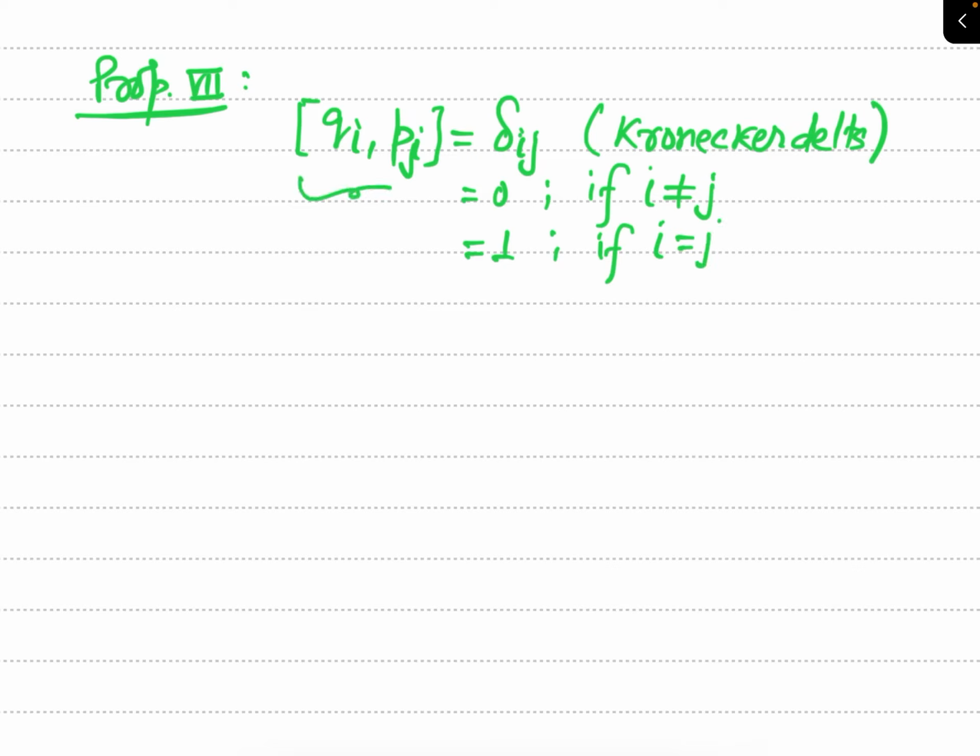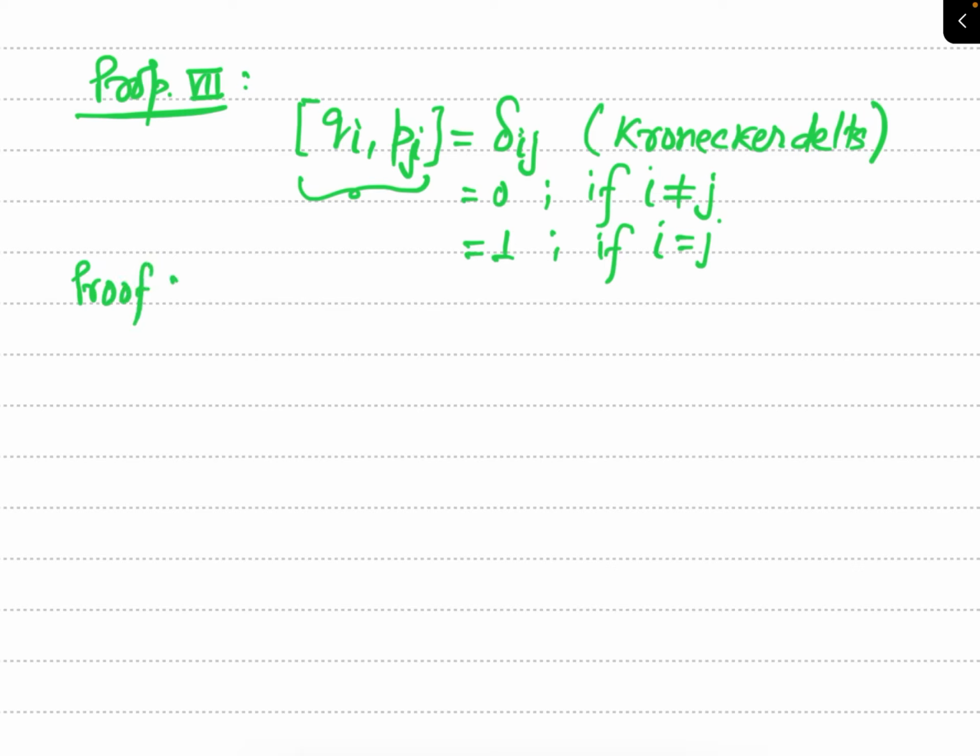It means this Poisson bracket of Qi and Pj will be equal to 0 if i and j are different. But if i and j are the same, then this Poisson bracket of Qi and Pj will be equal to 1. So now let us try to prove this important property.